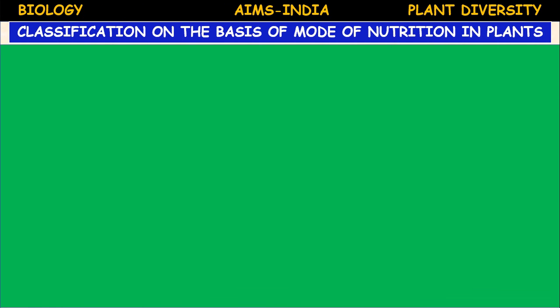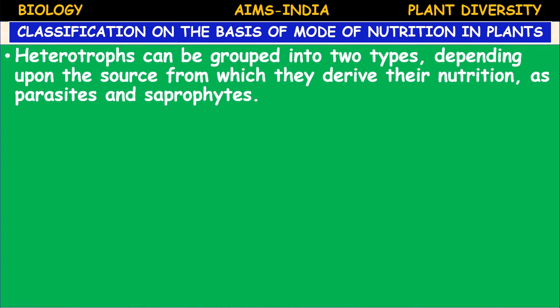Classification on the basis of mode of nutrition in plants. The heterotrophs can be grouped into two types depending upon the source from which they derive their nutrition, as parasites and saprophytes.